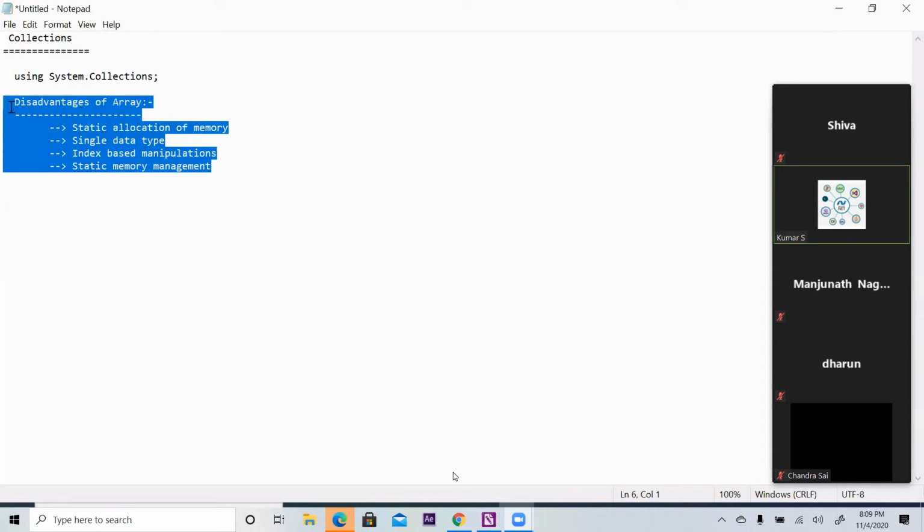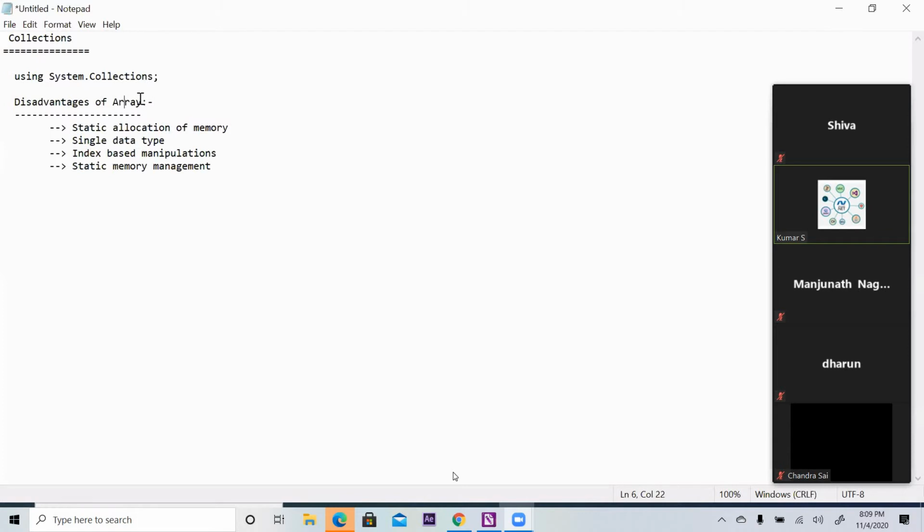Disadvantages point to advantages. So if you write here array versus collection, then these 4 points, you will see that we get these things better in collections, but not offered in array.